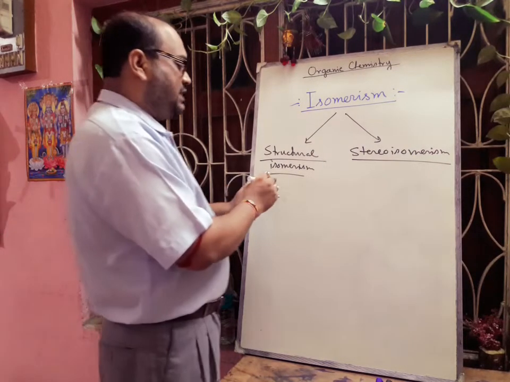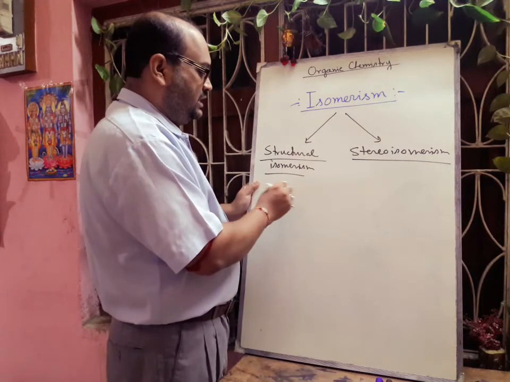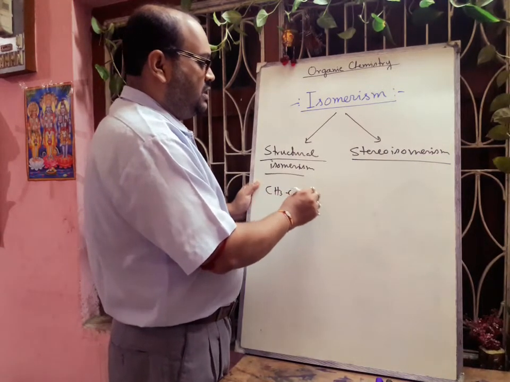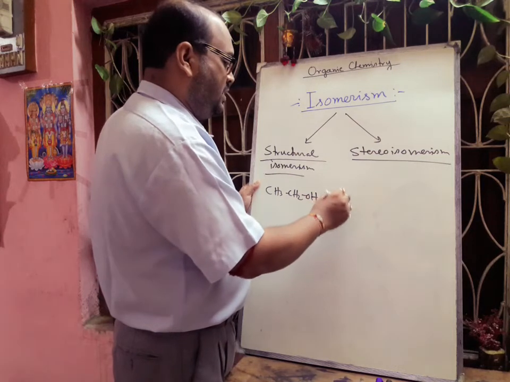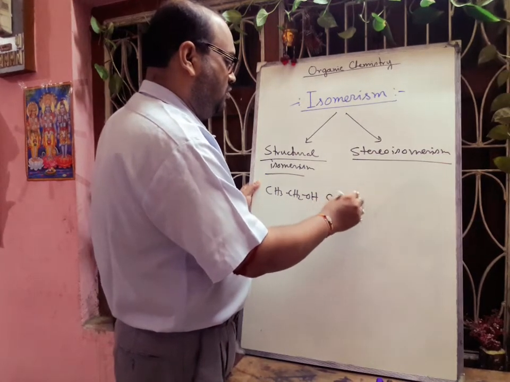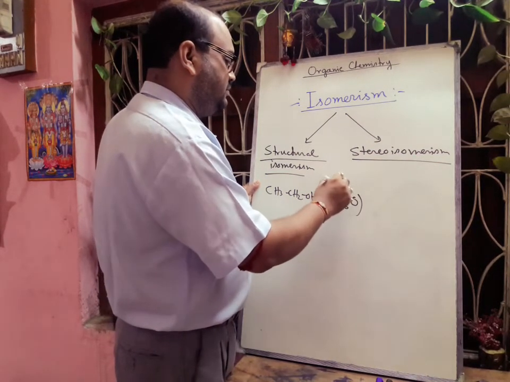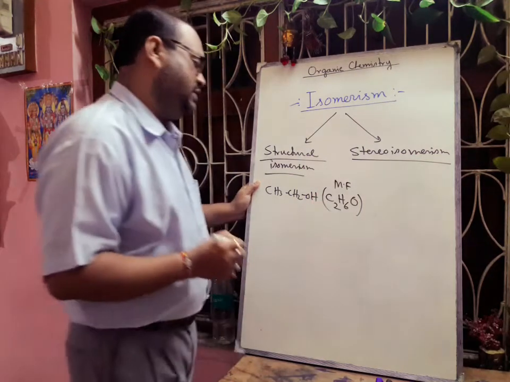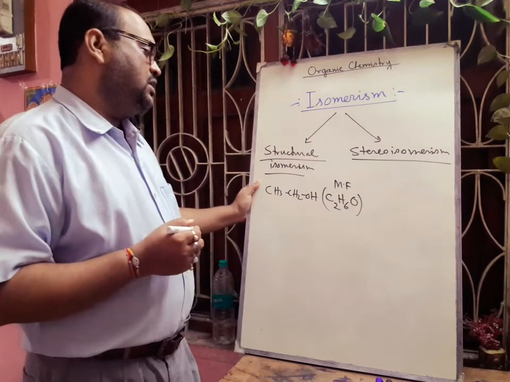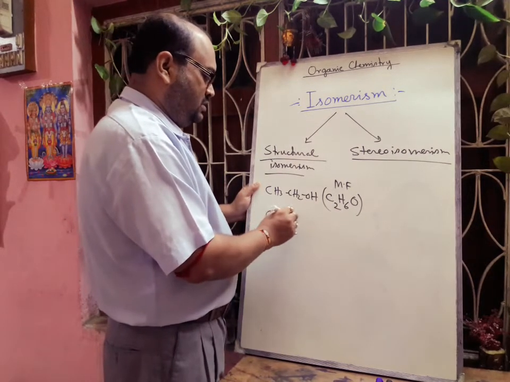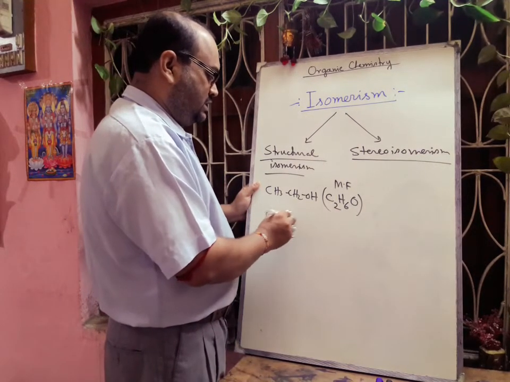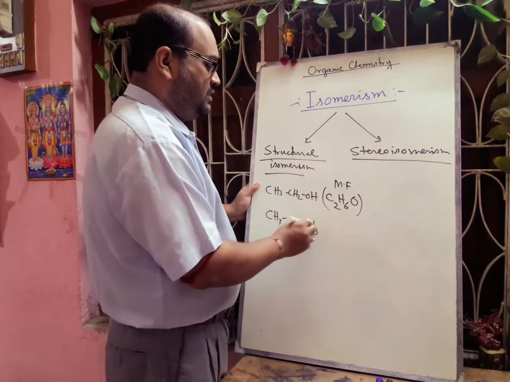Suppose we can take the example of this is CH3CH2OH. Here what is the molecular formula? C2H6O. This is the molecular formula. Now if we draw this one, that is CH3OCH3. So here the linkages are different.